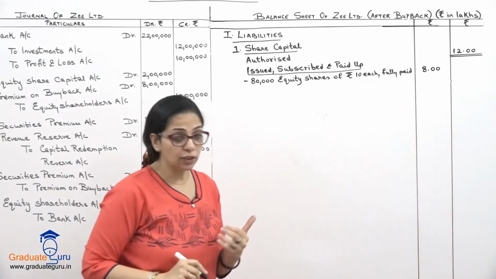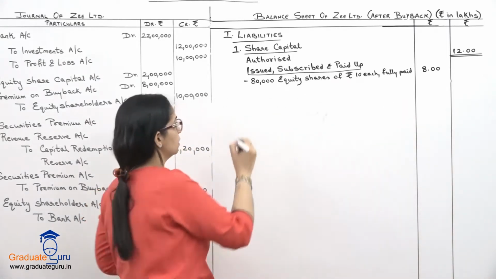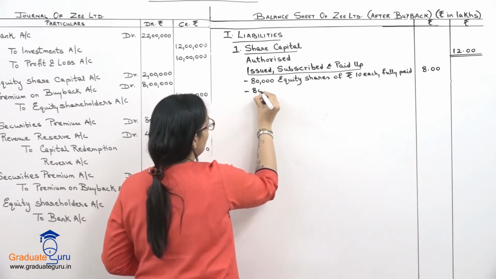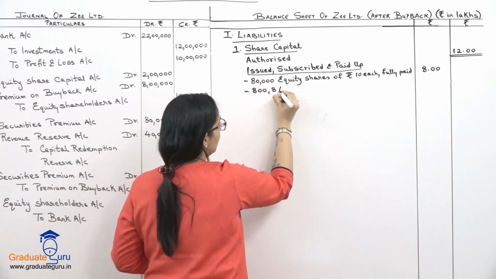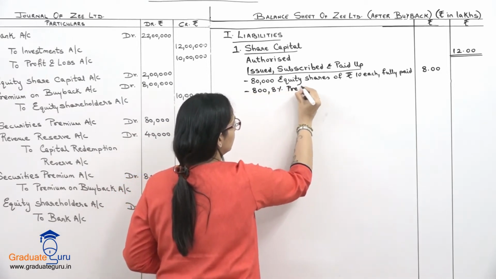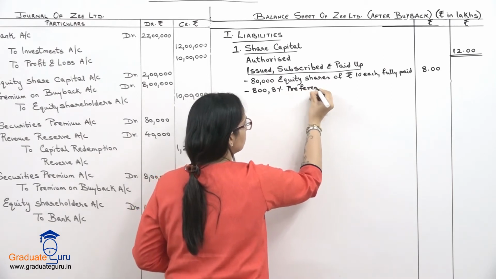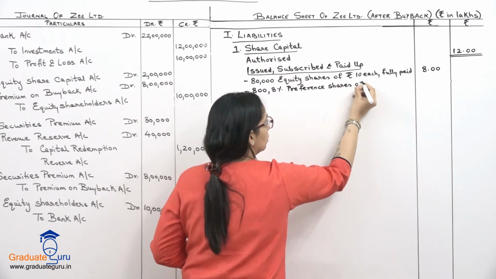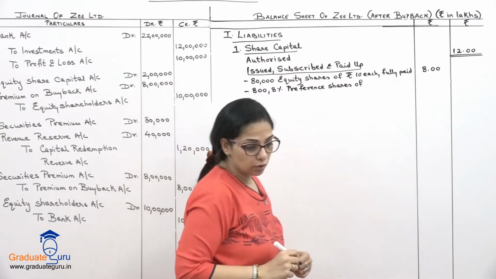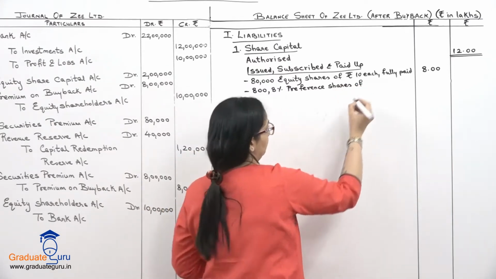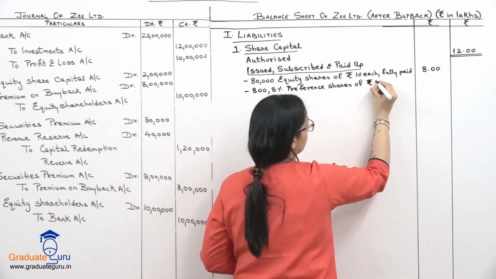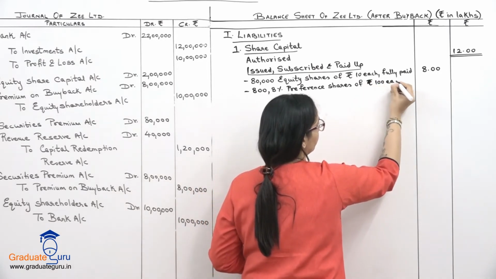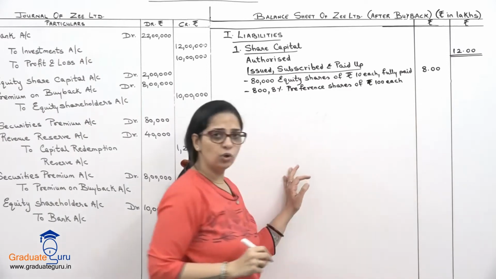Okay, after that we have preference shares. So they have said 800, 8% preference shares of rupees 100 each this time. So of rupees 100 each, you can add fully paid up.